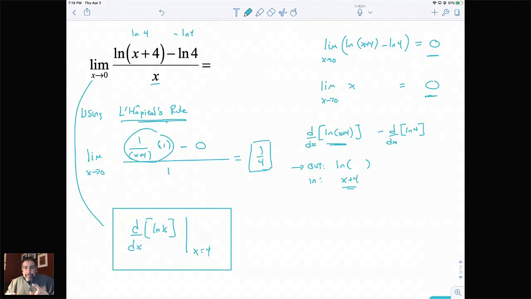I think I answered this just in case I didn't. You do not have to state you're using L'Hopital's rule, but it sure makes you look good when the readers are reading your work. But they will not deduct a point if you leave that off. I always tell my students, the more you can communicate to the reader about what you're doing, the more points you're going to earn. So the things that are necessary in this problem: you must show that the numerator and the denominator go to 0 if you're using L'Hopital's rule, and then you must have the correct derivative on the top and the bottom, and that will give you the answer right here.